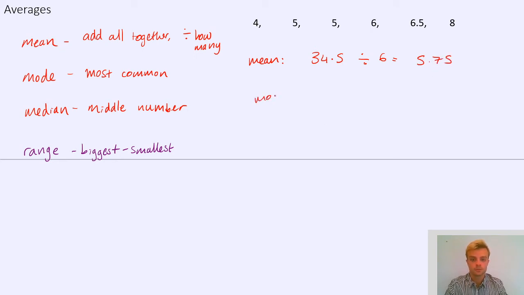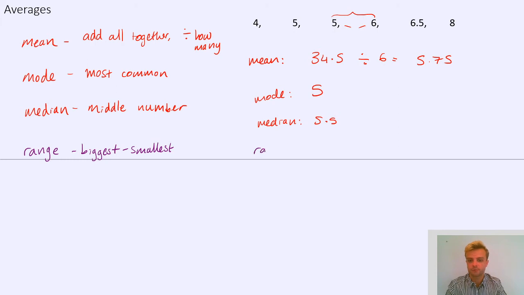The mode is the most common number, and I can see that there are two 5s, so the mode is just 5. For the median, it's handy because these numbers are already in order, but we've come across a different problem because there isn't actually a middle number. If I were to cross off numbers from either end, I'm left with two numbers in the middle. What happens in that case is that you have to find what number is halfway between them. Here we can see that what's halfway between 5 and 6 is 5.5. So that one's not too tricky, but it can be tougher numbers, so you might have to think carefully about what's between the two numbers in the middle.